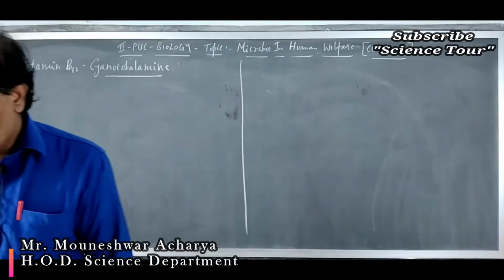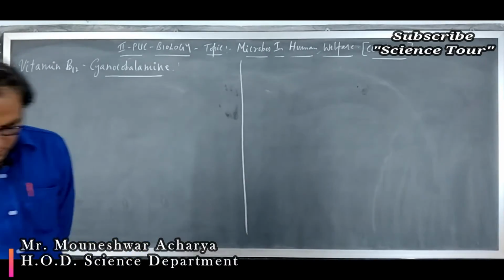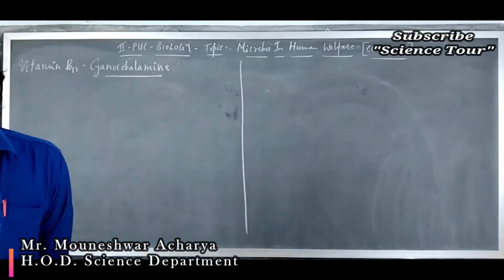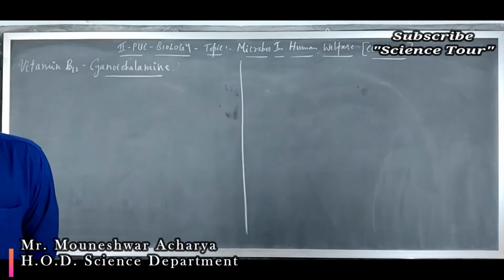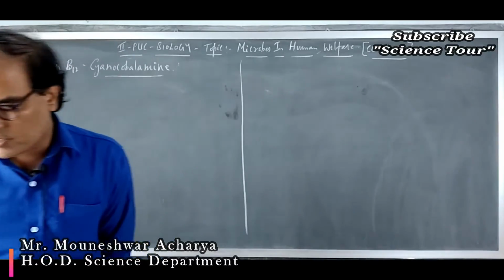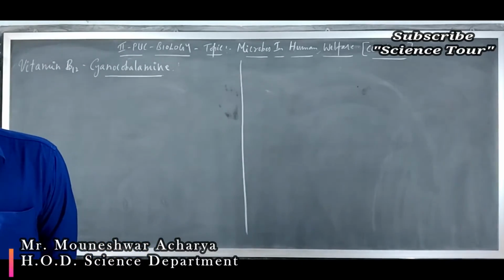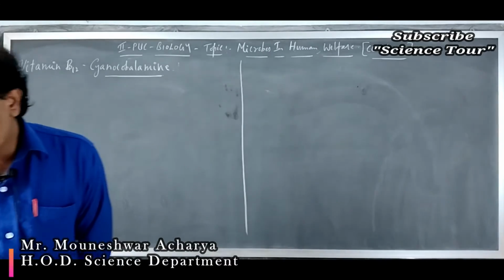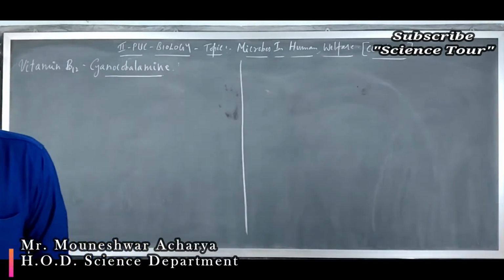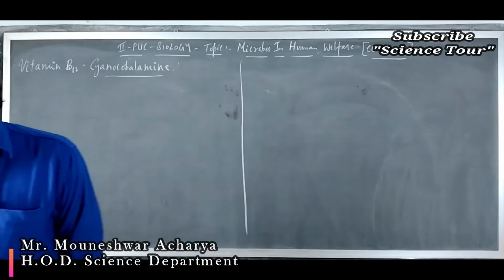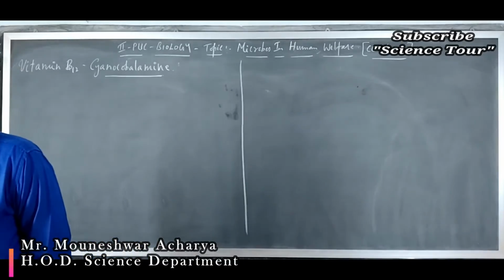For the purpose, the same yeast called Saccharomyces cerevisiae, which is used for bread making, that is brewer's yeast, is used for the fermentation of malted cereals and fruit juices, and it produces ethanol. And we have already studied the reaction involved, that is pyruvic acid.